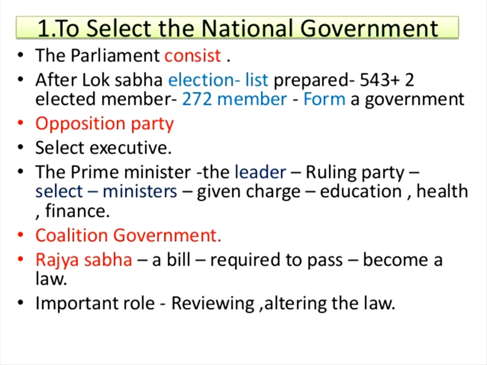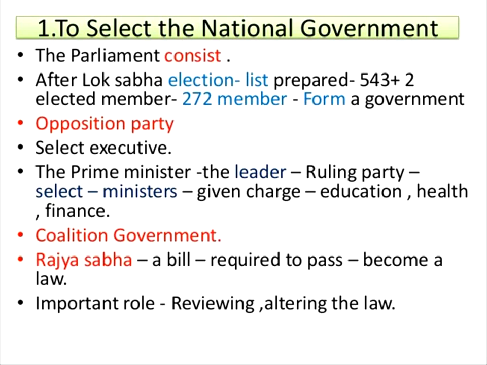Completely, India is under the control of the Election Commission at the time of the election process, and at that time only the Lok Sabha MPs are selected. You can also call these the MP seats. In India we have 543 constituencies in total, plus 2 Anglo-Indian seats nominated by the President of India.